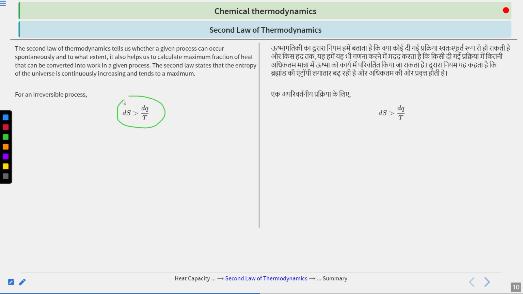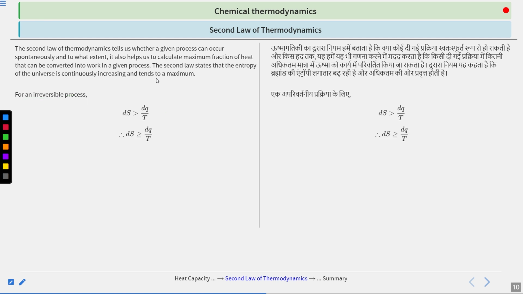So for every irreversible process, your dS is increasing, and all the processes that you see around yourself are irreversible, and for that reason you will see that the entropy of the universe is increasing. Because all the processes are irreversible, it means your delta S is increasing all the time. Clear?